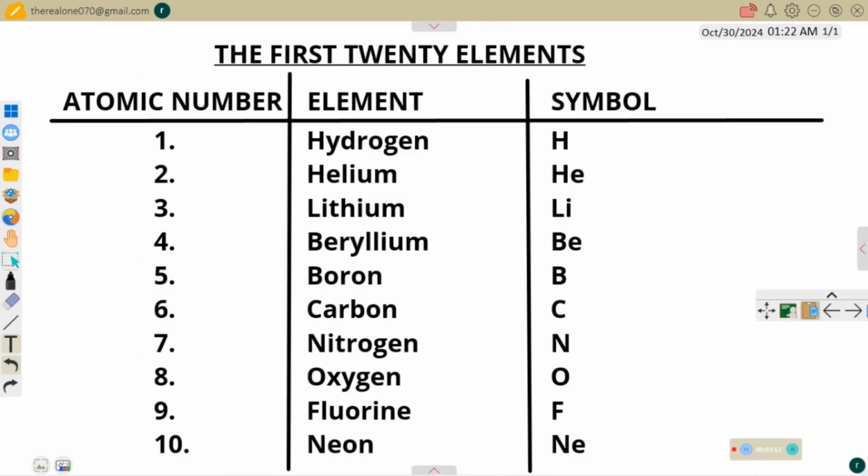Now, on this page, we have the elements from atomic number 1 to atomic number 10. So we have hydrogen with the symbol H and the atomic number 1. Then helium, He, then lithium, Li, beryllium, Be, boron, B, carbon, C, nitrogen, N, oxygen, O, fluorine, F, neon, Ne. And the atomic number of neon is 10.